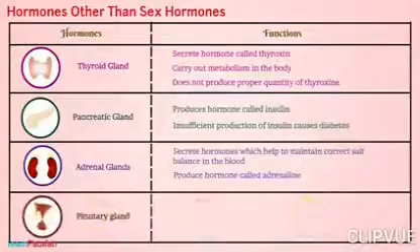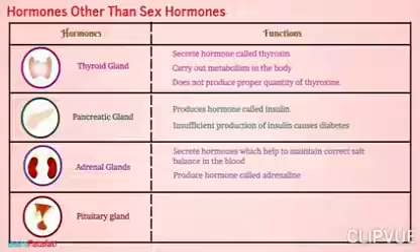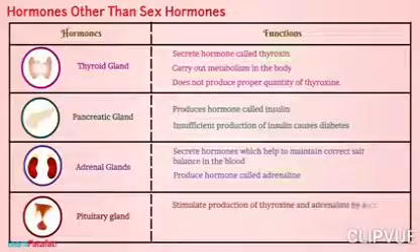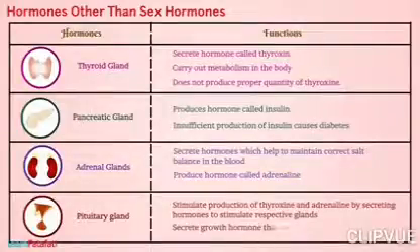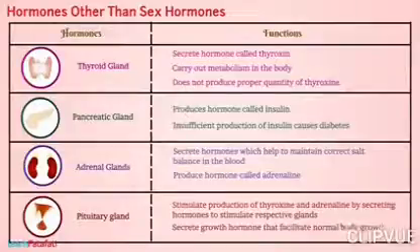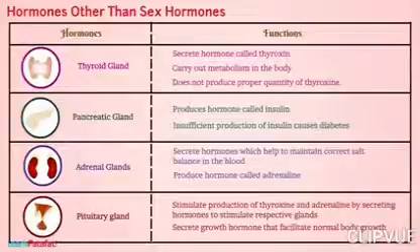The role of pituitary gland is very important. It stimulates the production of thyroxine and adrenaline by secreting hormones to stimulate the respective glands. It also secretes growth hormone that facilitate normal body growth. Let's perform an activity.